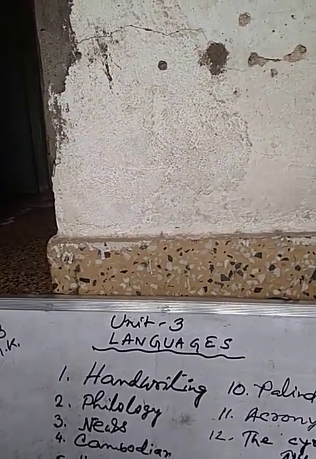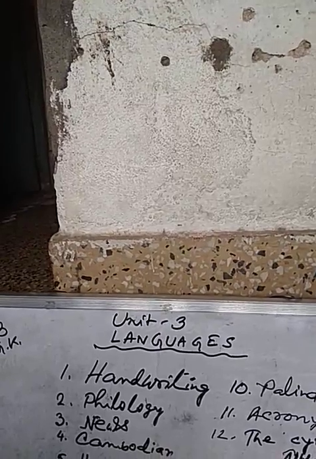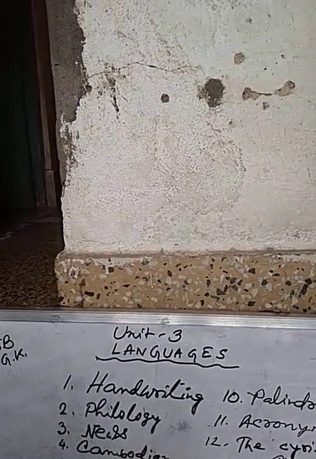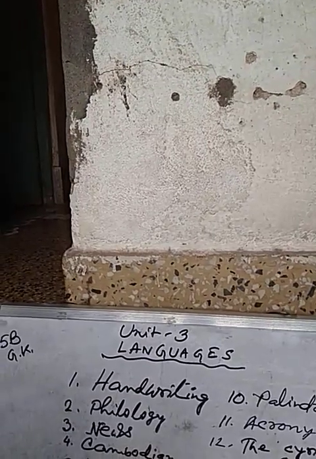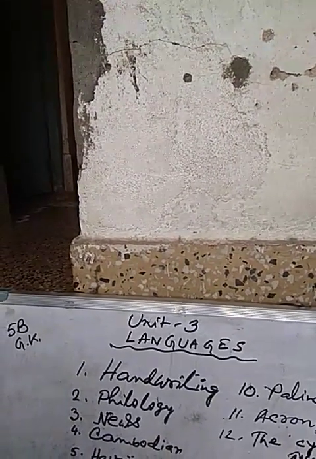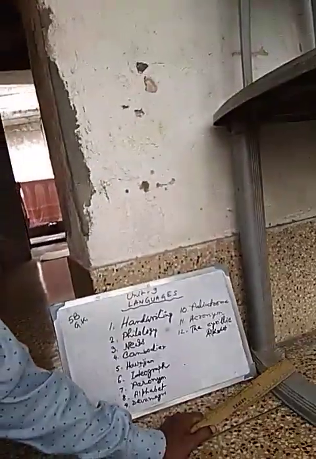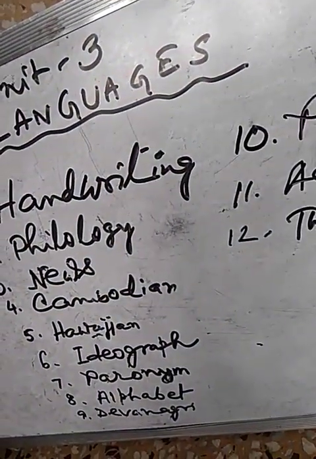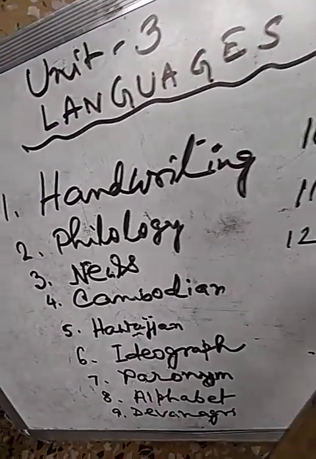And acronym also means a word formed from the initial letters of other words, like radar, NATO, etc. This is acronym. And next one, 12, the Cyrillic alphabet.